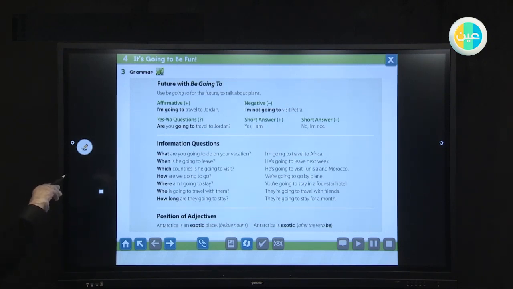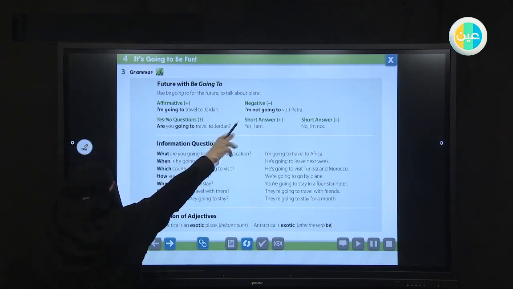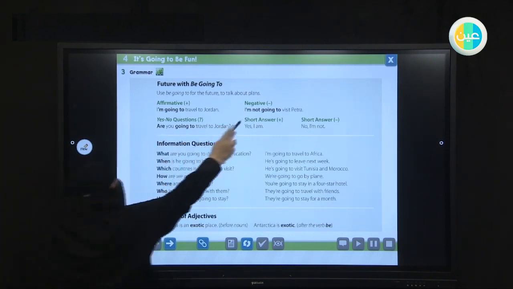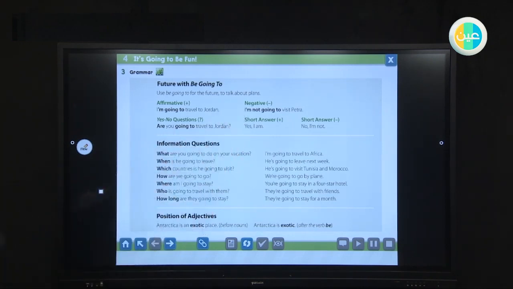Look at the other one. Affirmative means we don't use not. Okay. Look at the second one. I am not going to visit Petra. So this is a negative sentence. We use not.